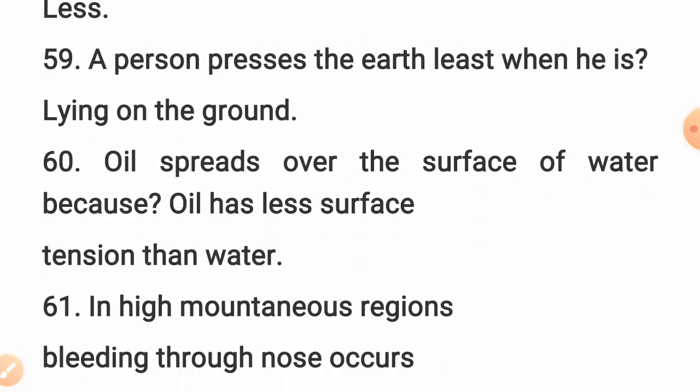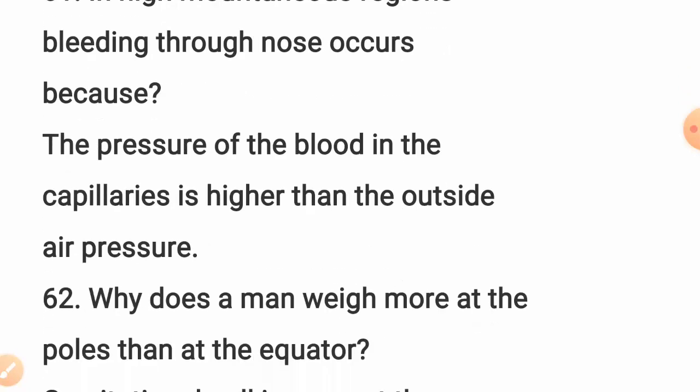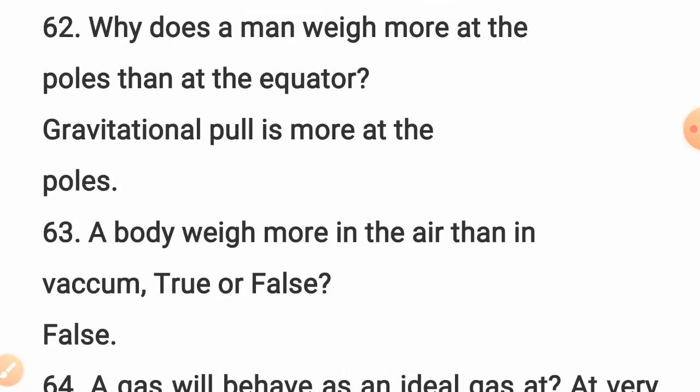Question 59. A person presses the earth least when he is lying on the ground, while oil spreads over the surface of water because oil has less surface tension than water. In high mountainous regions, bleeding through the nose occurs because the pressure of the blood in the capillaries is higher than the outside air pressure. Why does a man weigh more at the poles than at the equator? Gravitational pull is more at the poles.